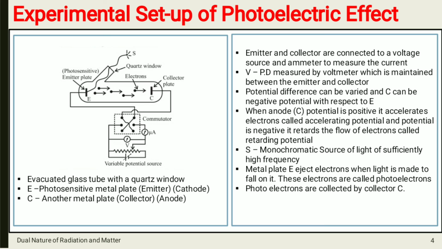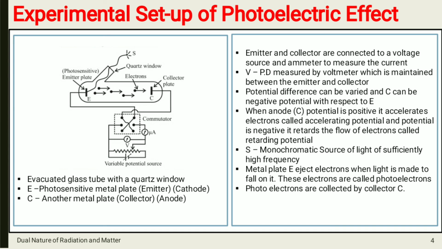Now we can vary, मतलब हम क्या कर सकते हैं? We can change the potential difference between collector and emitter. So we can change collector from positive potential to negative potential.